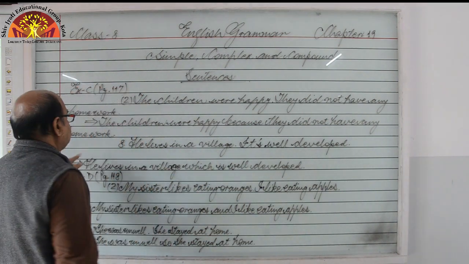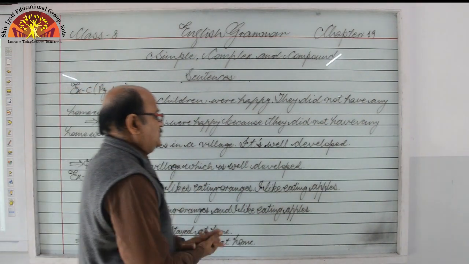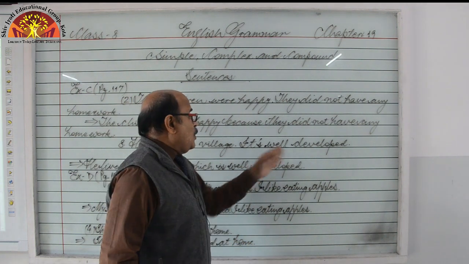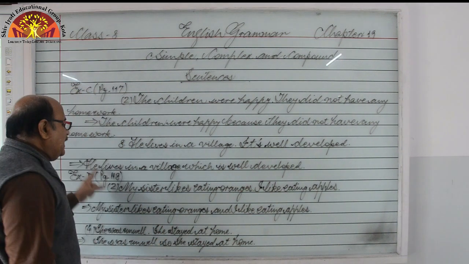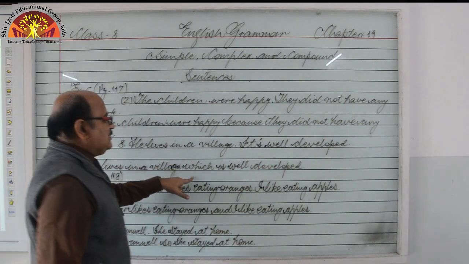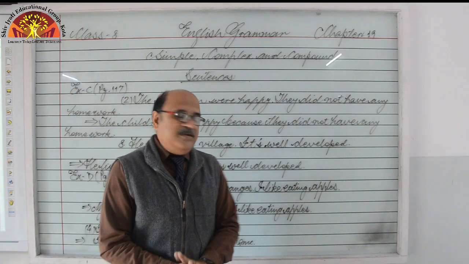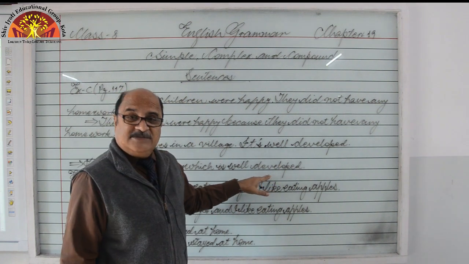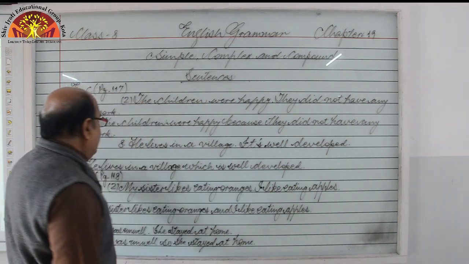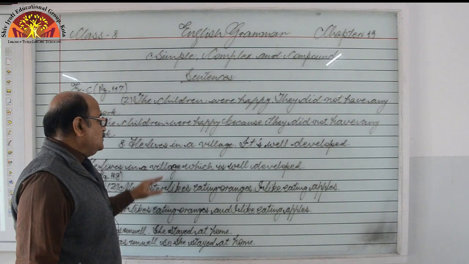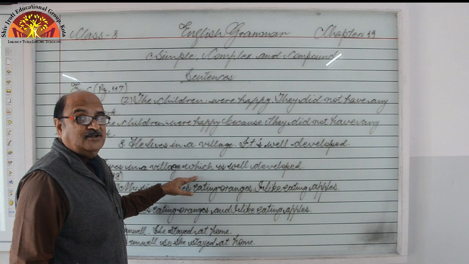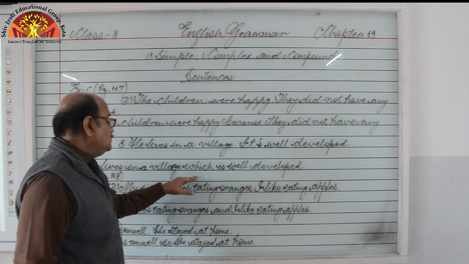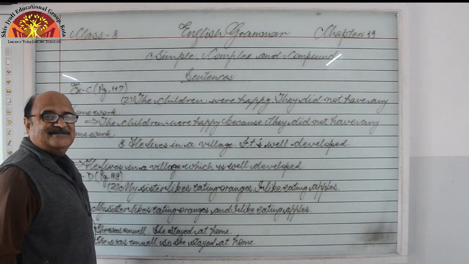So this is complex sentence. One more. He lives in a village. It is well developed, right? So have a look. He lives in a village which is well developed. Which is well developed is the subordinate clause. He lives in a village is the main clause, and the conjunction is which. Okay, this is also a subordinating conjunction. So this is a complex sentence.